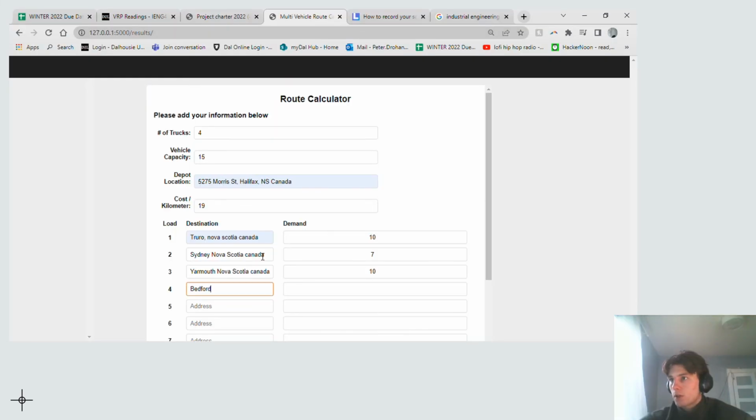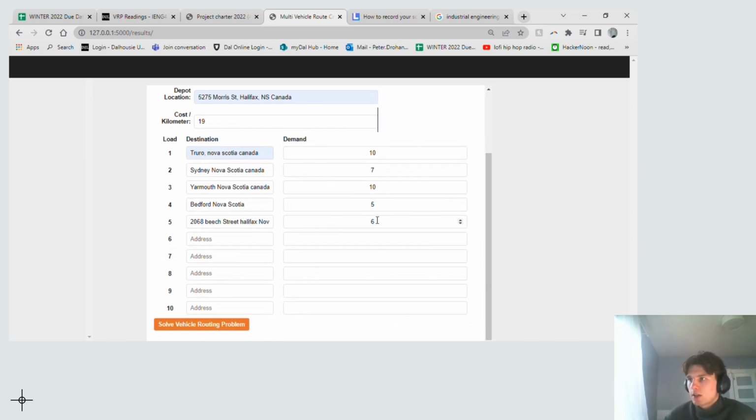Okay, let's see if this works. This is a video of the tool being filled out and used and then running. This is the route calculator homepage. Super simple. We're setting the depot location as well as the destinations and the respective demands. The number of trucks is 4, vehicle capacity of 15. The depot location is the industrial engineering building. That's a quick tidbit for you if you didn't already remember that.